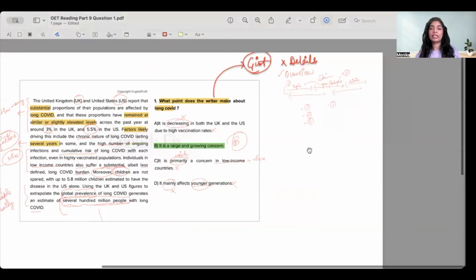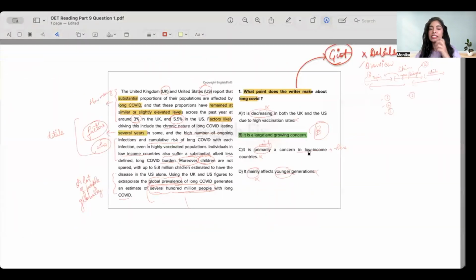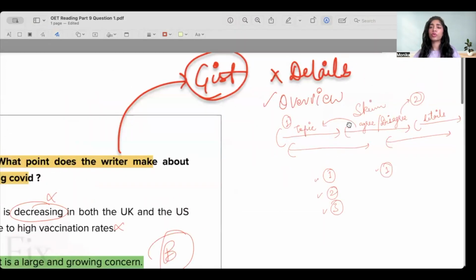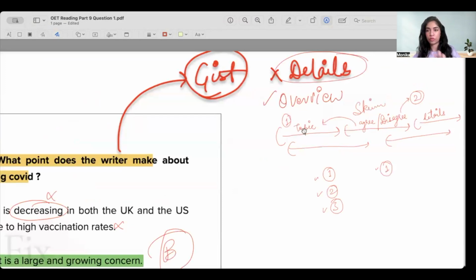Yes. So the thing to remember from this question, the takeaway, is that when you get a question like, what point does the writer make? What do we learn from the paragraph? You want to understand it's a gist question. So don't bother looking for details. Just don't. Just understand the overall gist, what ideas are being discussed here, and mark those ideas as you go along, so that even if you get a small detail in your answer options that you want to make sure is right or wrong, you can always go to a specific area in the paragraph and confirm it, rather than having to read the entire paragraph again. The same thing applies for your questions in Part B as well.